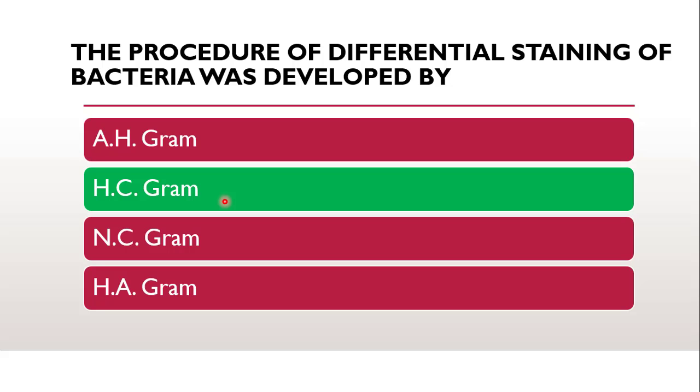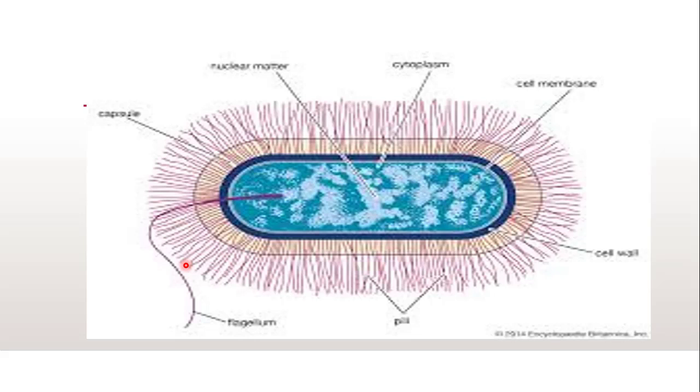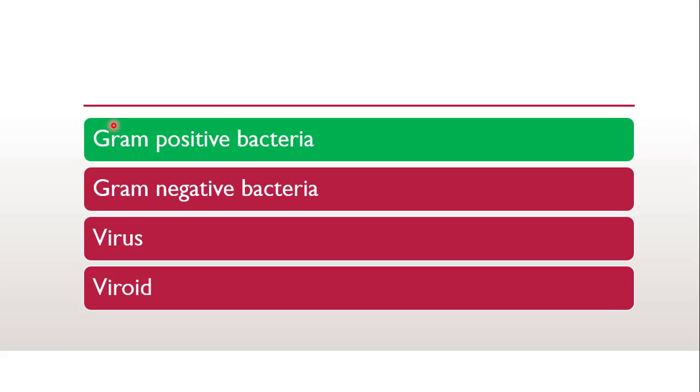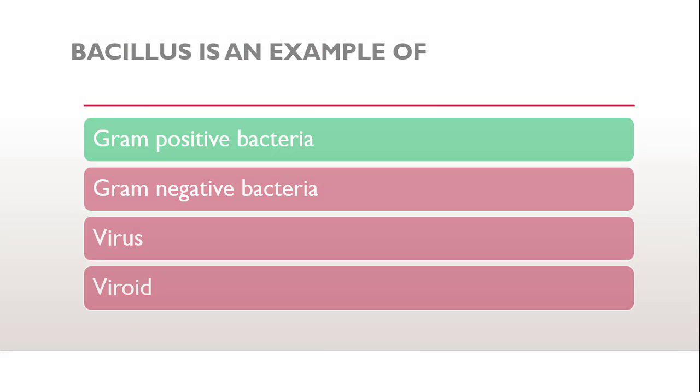So it is also known as gram staining, which is a part of differential staining. Differential staining is further subdivided, and the divisions are gram staining, capsule staining, spore staining, etc. The next question is, bacillus is an example of gram positive bacteria, gram negative bacteria, virus or viroid. Bacillus is an example of gram positive bacteria. The correct answer is gram positive bacteria.